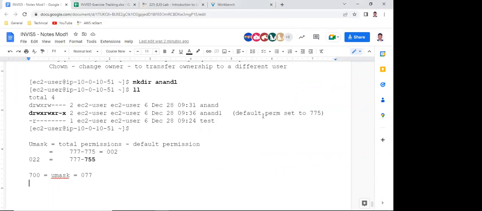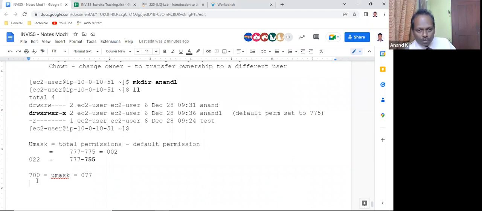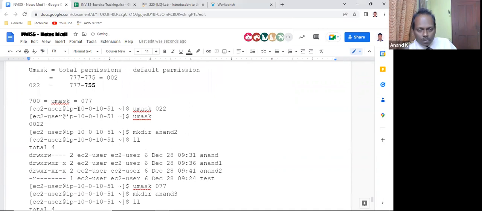Right. So this is the default permission. See here. umask 022. When you ask umask, it will report back as 022.